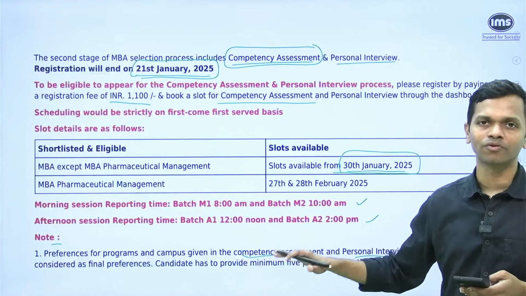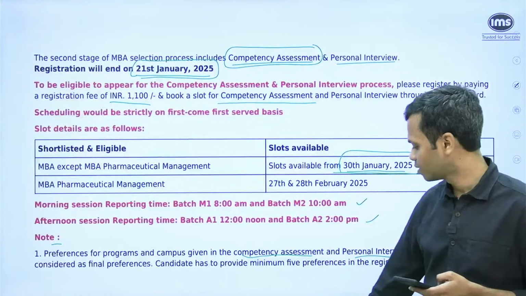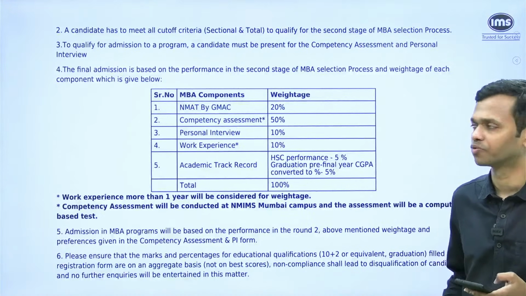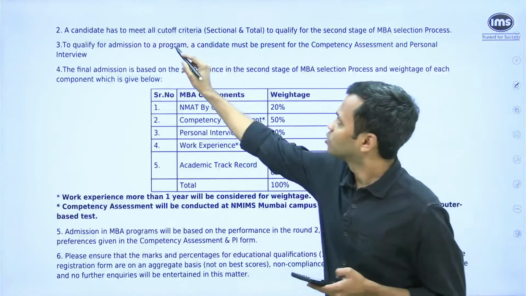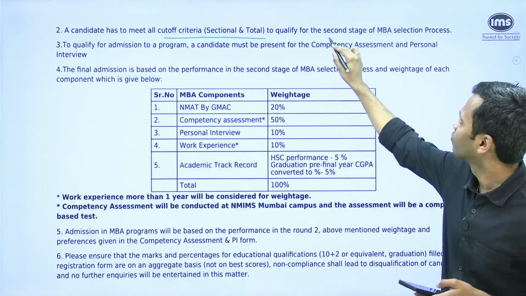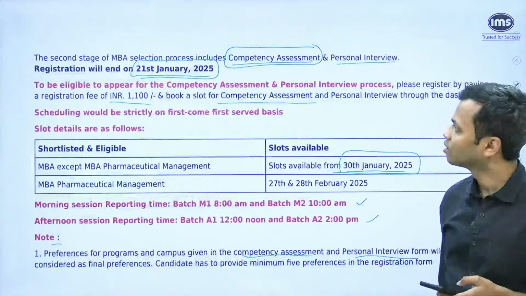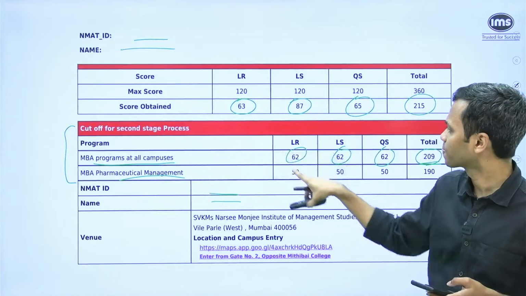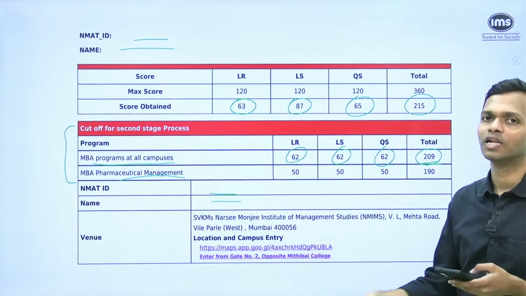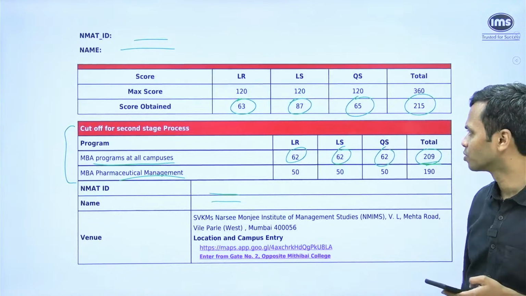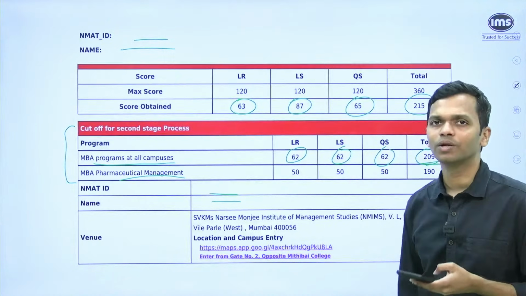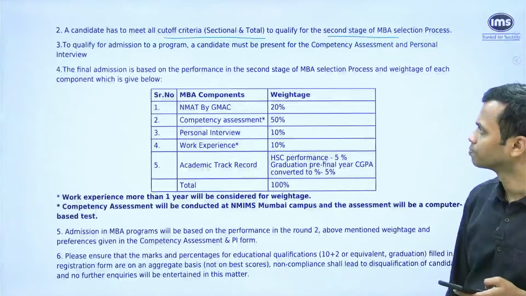You can decide what 5 preferences you are supposed to put, and you need to take that call basis the preference that you have for whatever you want to do in terms of your MBA. Then they are saying a candidate has to meet all cutoff criteria, sectional and total, again, which is not different from what it was last year, to qualify for the second stage. Meaning the previous figures that we saw, which is 62 in each of the sections and 209 overall, if you don't have that, then you are not eligible for the subsequent rounds, which means anybody who has got less than these figures and the 209 overall, there's no way you can participate in the competency test and interview.